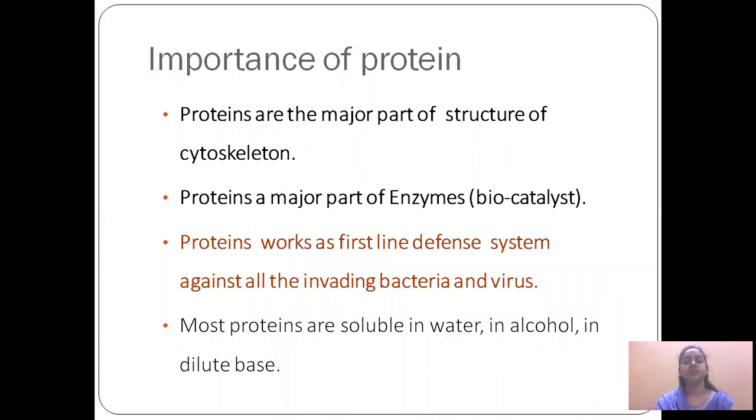Importance of protein. Proteins are the major part of the structure of our cytoskeleton. It means that your body is majorly made of protein. Proteins are a major part of enzymes, and enzymes are used to increase the rate of reactions in our body. Proteins work as a first line defense system, which means if your body is invaded by any foreign material, bacteria or viruses, then protein protects against them all. Most proteins are soluble in water, alcohol and dilute phase.